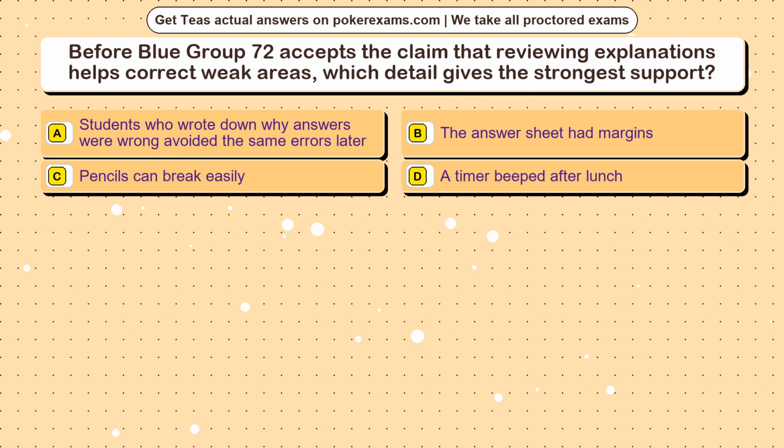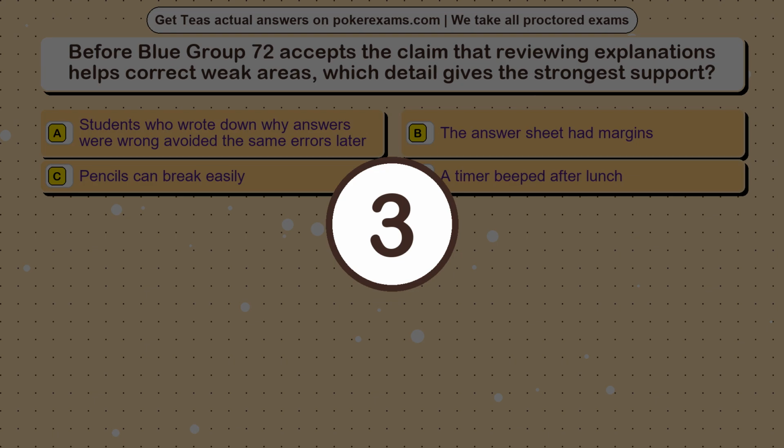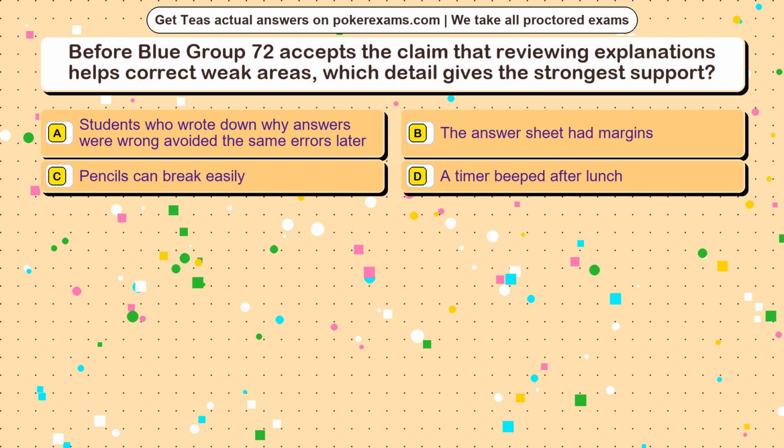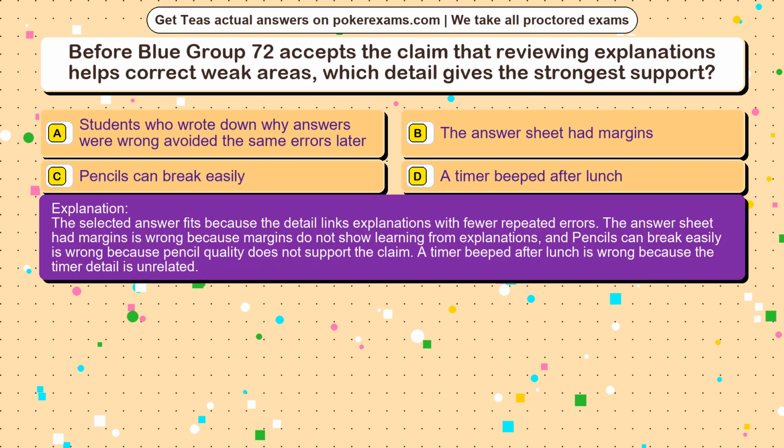Question 5. Before Blue Group 72 accepts the claim that reviewing explanations helps correct weak areas, which detail gives the strongest support? Option A. Students who wrote down why answers were wrong avoided the same errors later. Option B. The answer sheet had margins. Option C. Pencils can break easily. Option D. A timer beeped after lunch. The correct answer is option. The selected answer fits because the detail links explanations with fewer repeated errors.